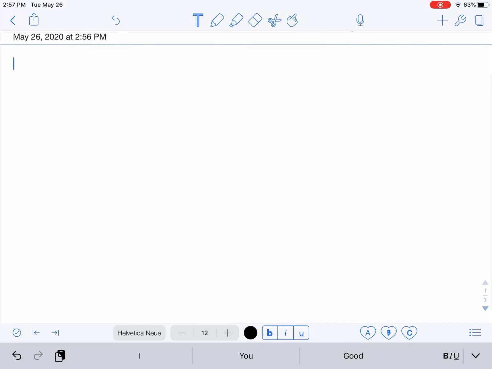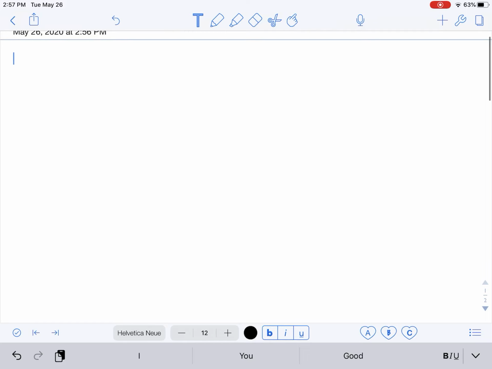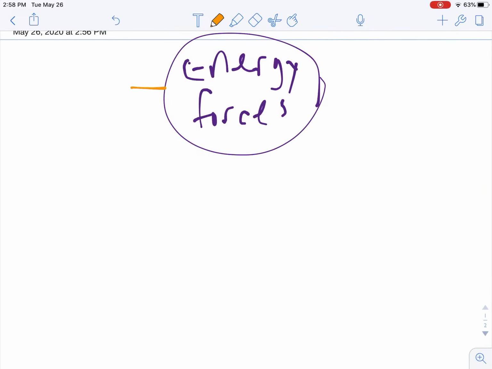And so we're going to have a little review about where we come from and where we are going. Let's think about a couple weeks ago when we started talking about energy. This whole unit is about energy. We said that energy is used to create forces. Without energy, we can't create those forces. There would be no pushes or pulls unless you have the energy to do them. From there, we talked about the 8 types of energies.